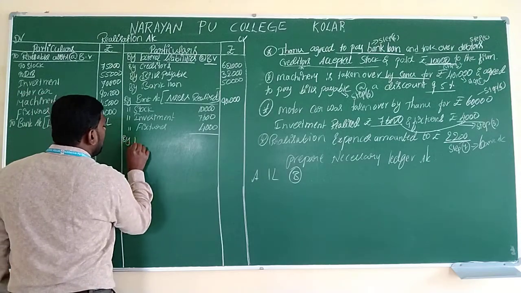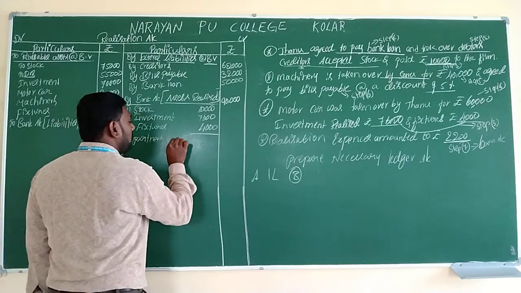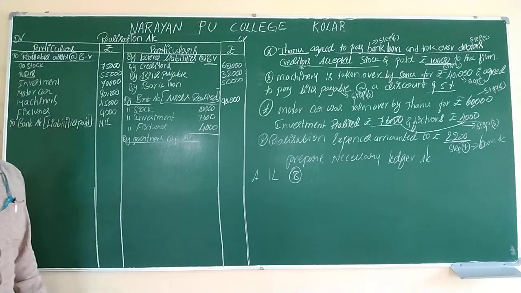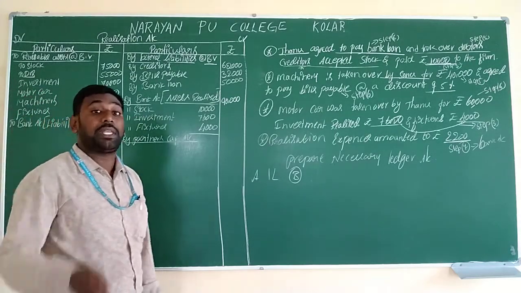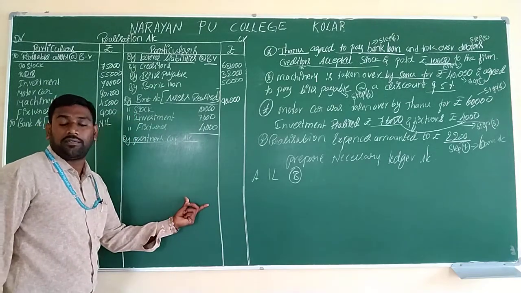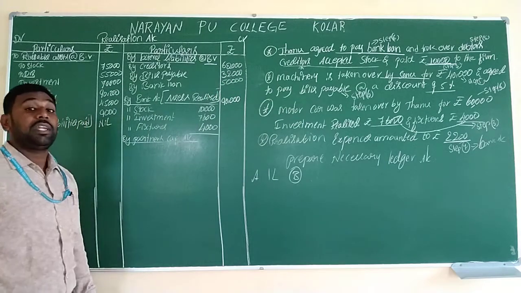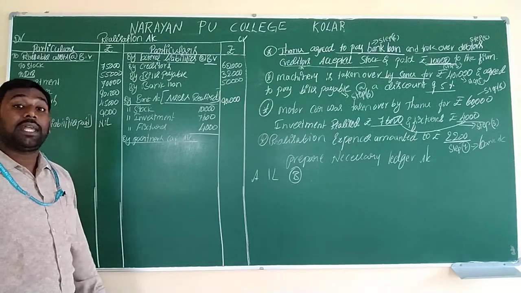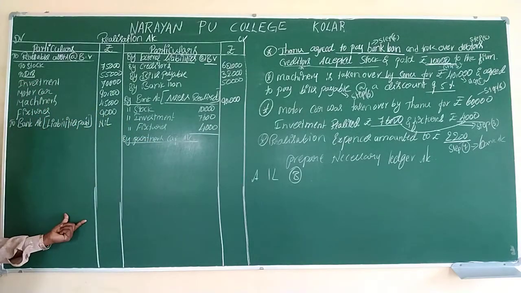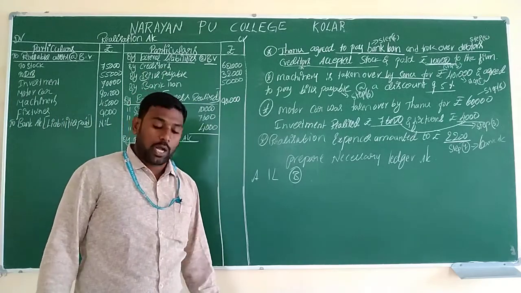So always by partners' capital account. Why did we write this? If any partner has taken over any asset from the business, we should first record it on the credit side of the realization account, and debit it to the partner's capital account. If a partner has taken over any liability, first we have to debit it to the realization account and credit it to the partner's capital account only.